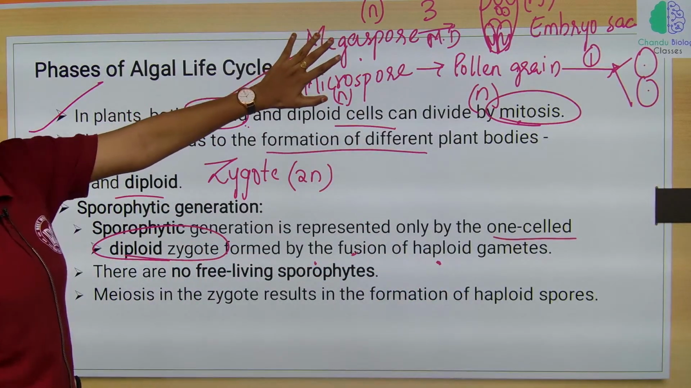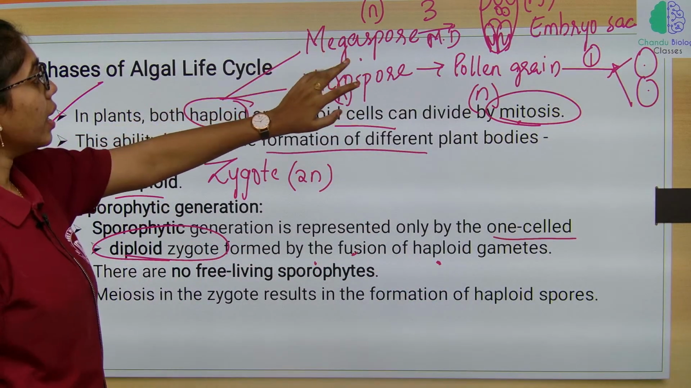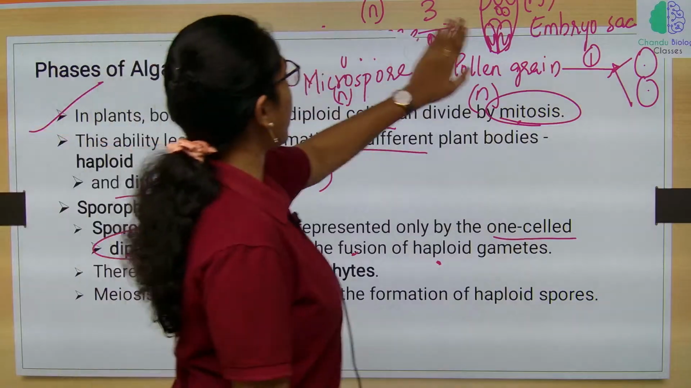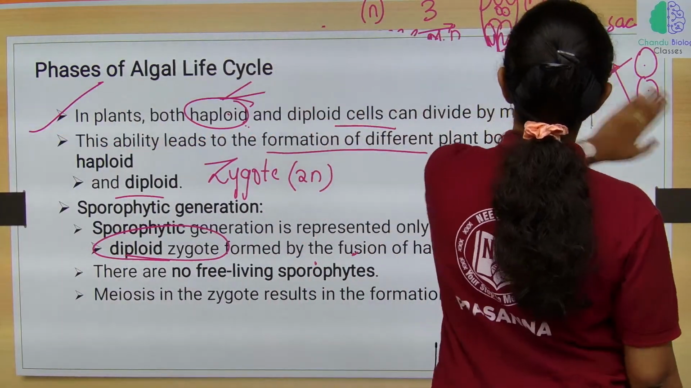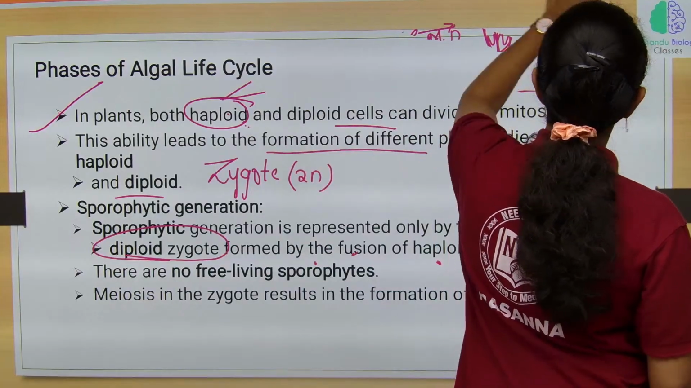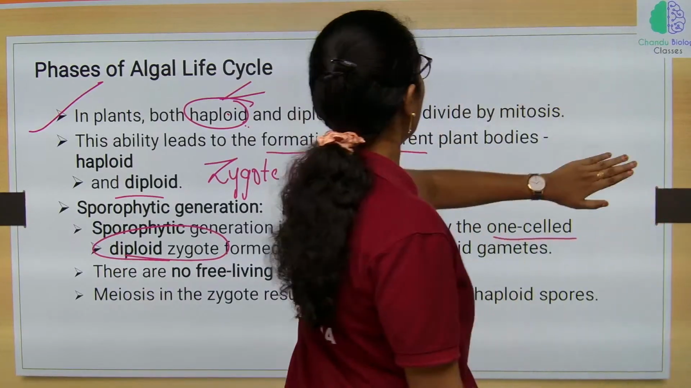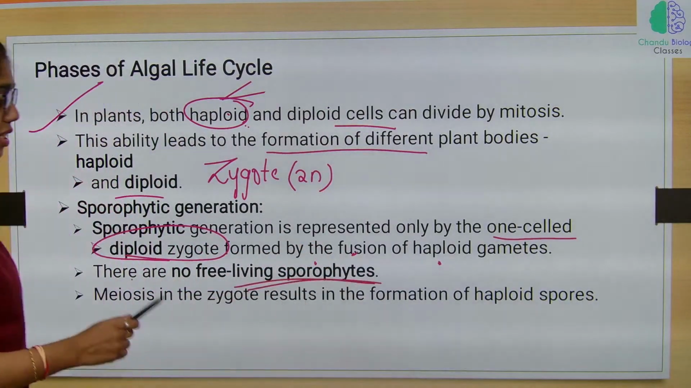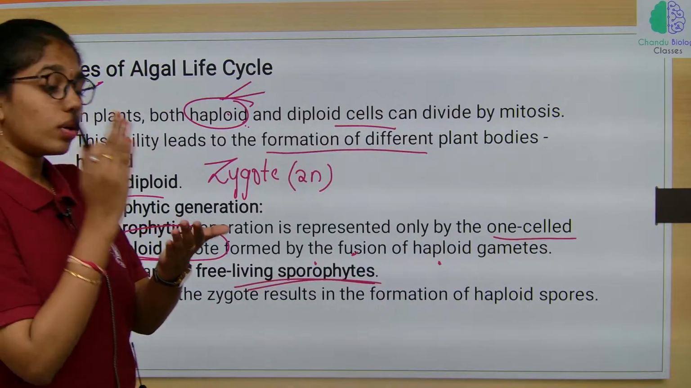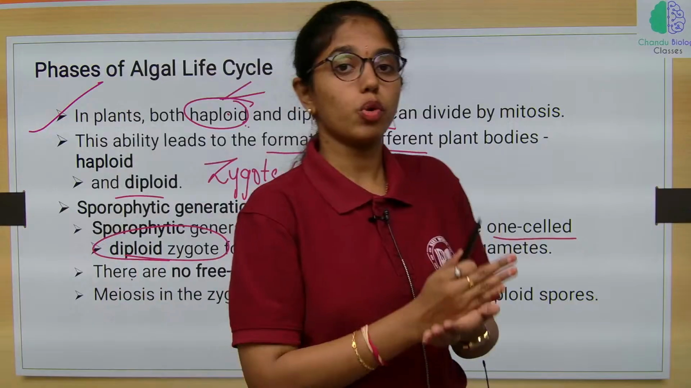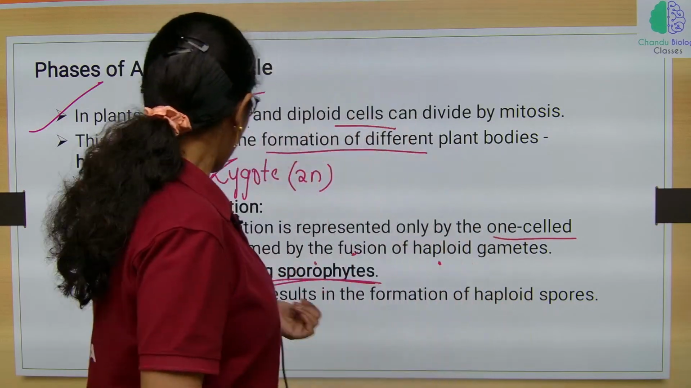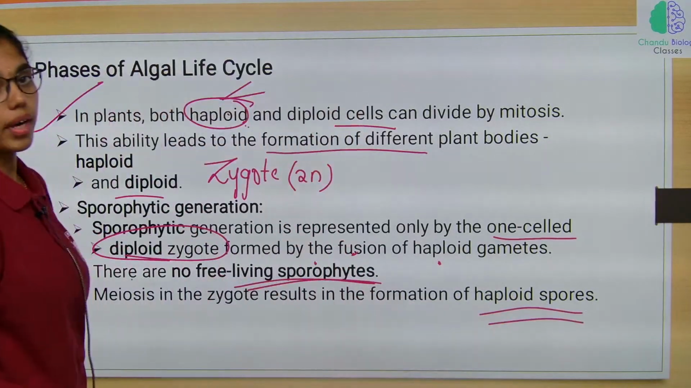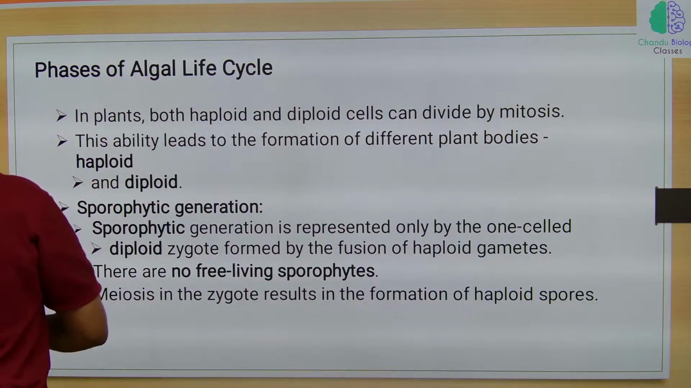Here I took the example of angiosperms and conveyed that the haploid cells will undergo mitosis. Same is the case you can take for algae also, wherein from haploid zoosporangium, haploid zoospores are formed. Next, there are no free living sporophytes. Only the diploid cell, that is the zygote, acts as sporophyte, which is dependent on the gametophyte only. And then meiosis in the zygote results in the formation of haploid spores.